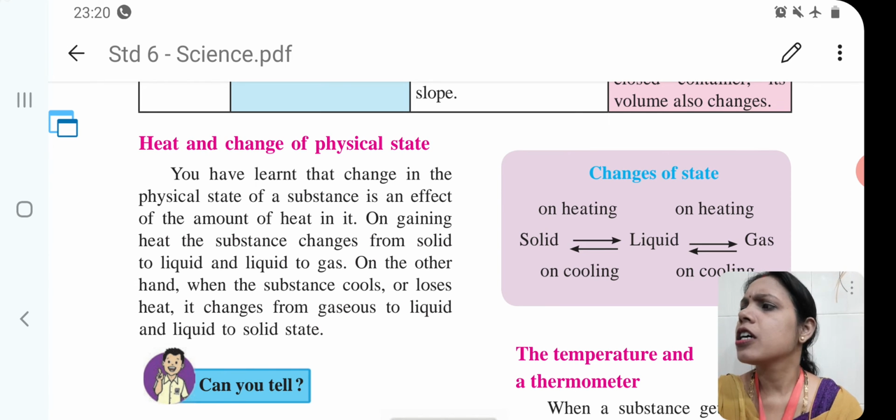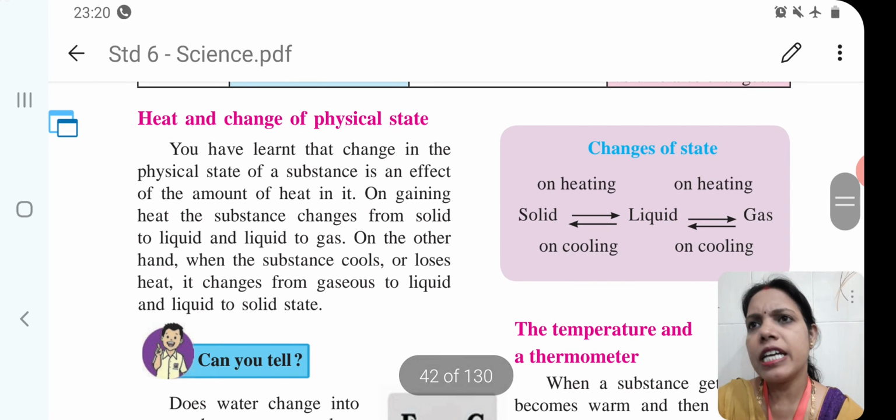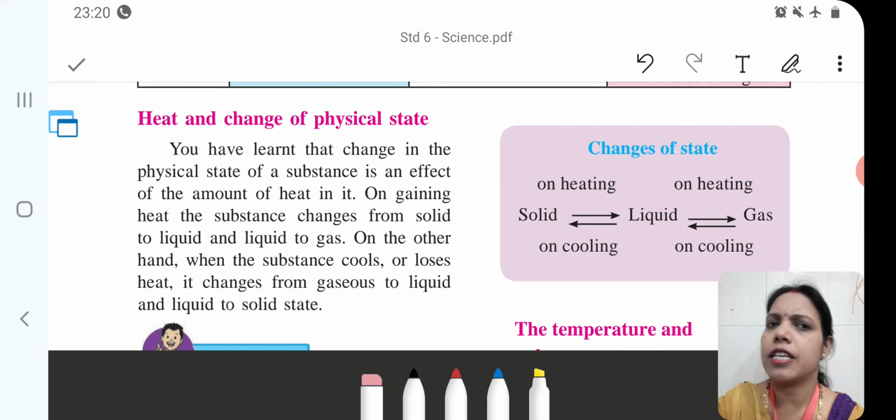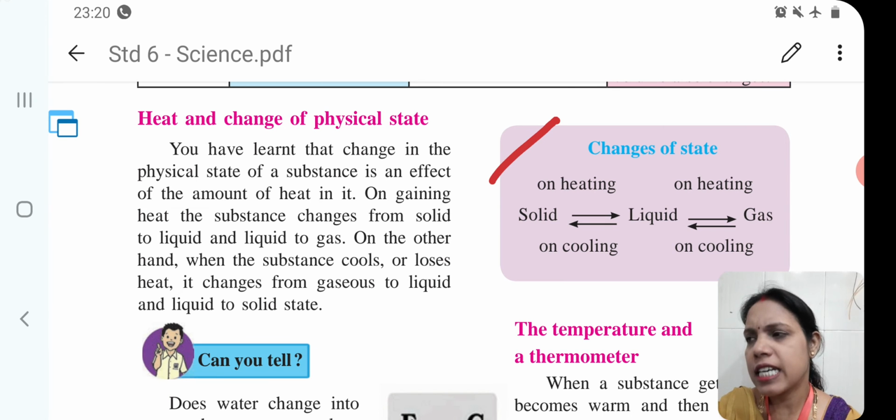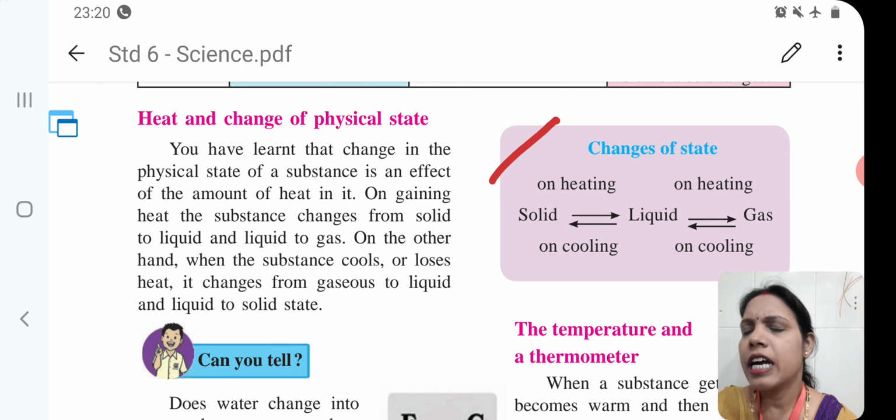From this column, we can identify changes of state easily. When a solid gets heat, it converts into liquid state. When a liquid gets heat, it converts into gaseous state.